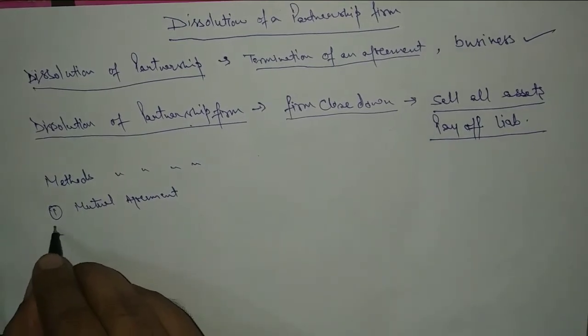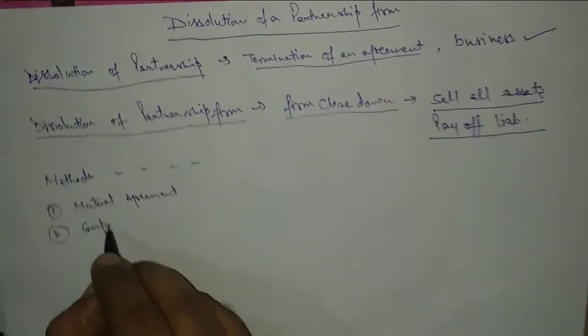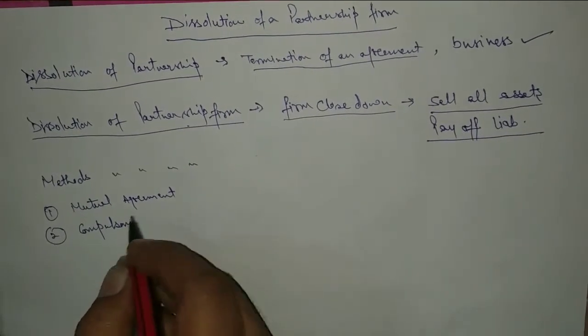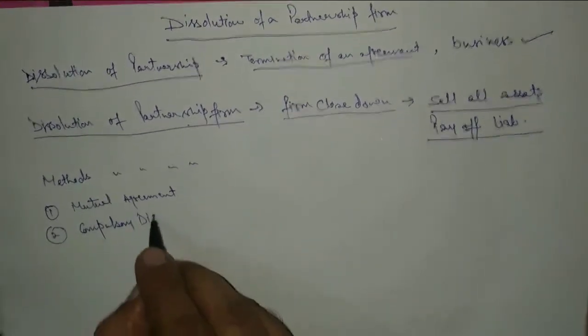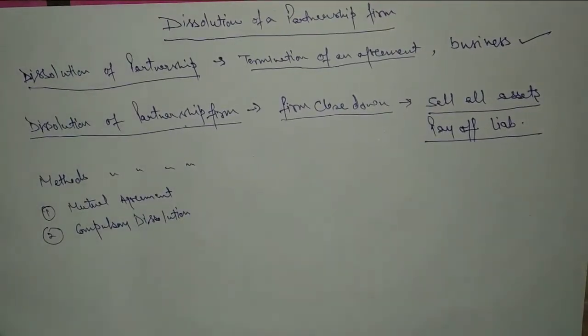After that, compulsory dissolution can also be there. What does it mean?